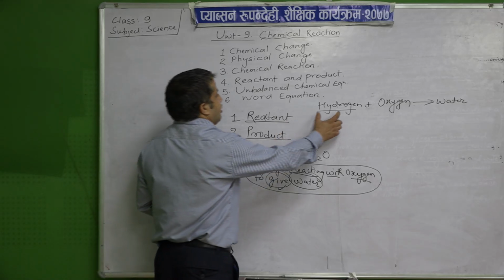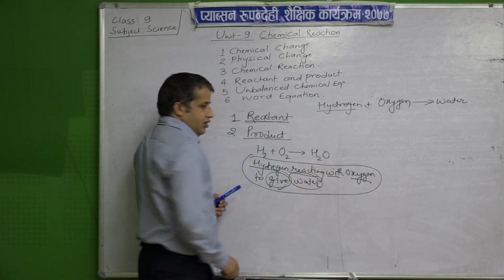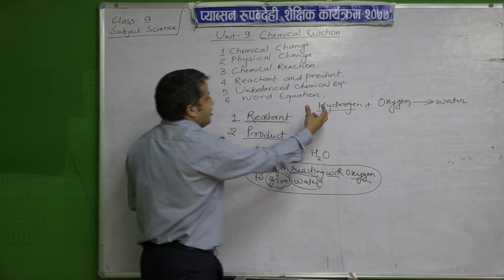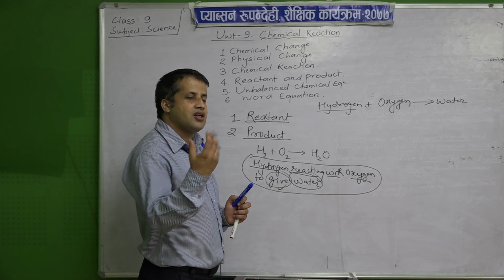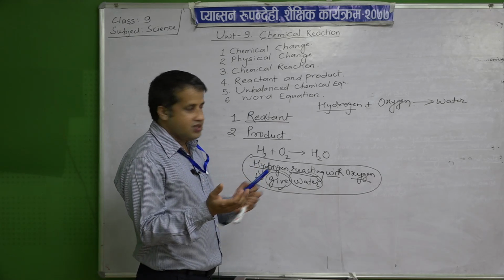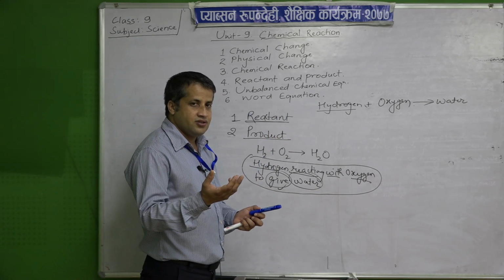So here you can read this word by word; it may have grammatical mistakes, but if you write it in a simple manner, you can understand. That is the language of chemistry, by which you can understand what is written.